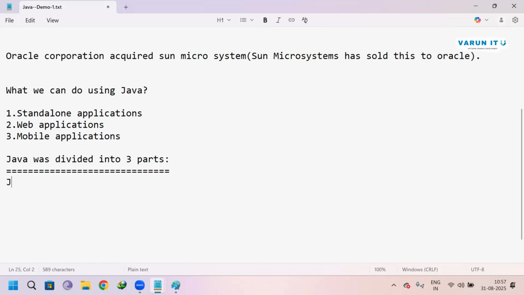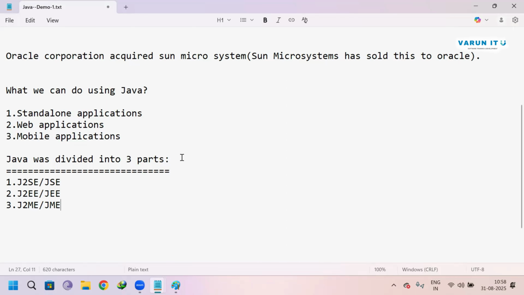The first one is J2SE, also called JSE. Second, J2EE or JEE. Third, J2ME or JME. These are the three parts Java was divided into by Sun Microsystems and Oracle.